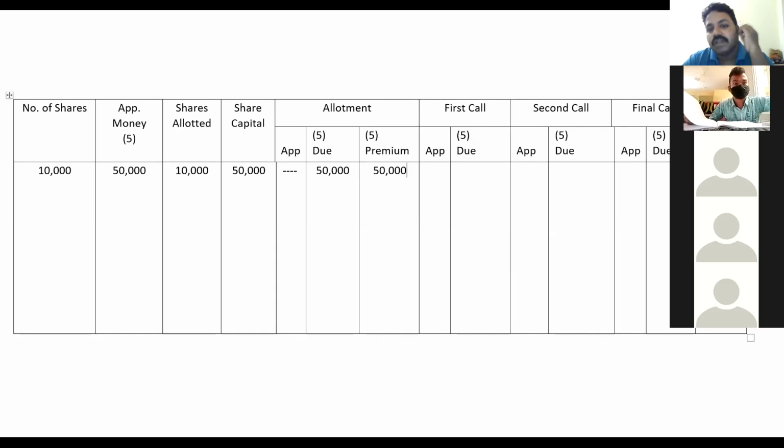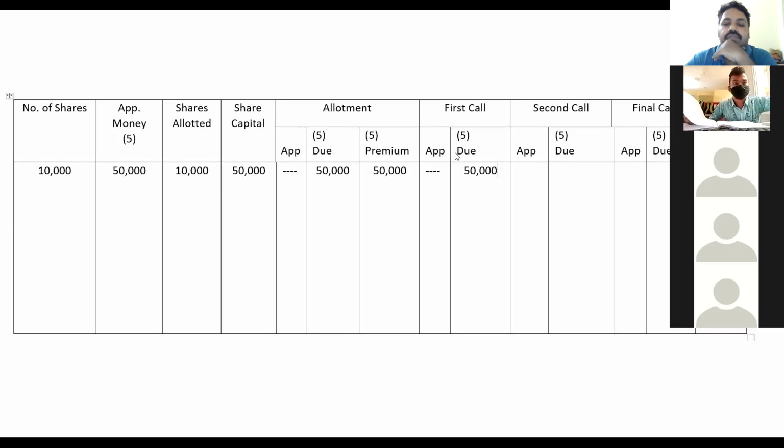Now after 3 months, the company will go for the first call. First call amount is 5 rupees. So 10,000 into 5, that is 50,000. Next, after 3 months, the company will go for the second call. Second call amount is 5 rupees.